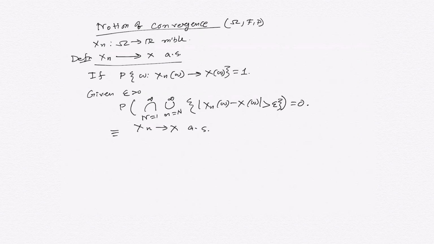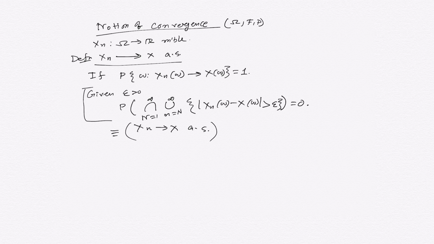There is another notion of convergence. For example, since this is a decreasing family of sets, which we call nested events, and the probability measure is a finite measure, we can take the limit outside.